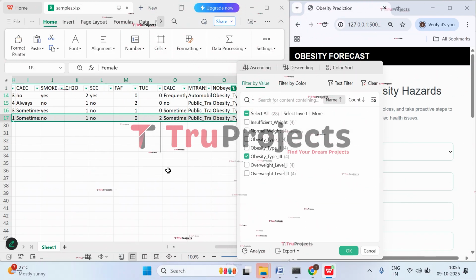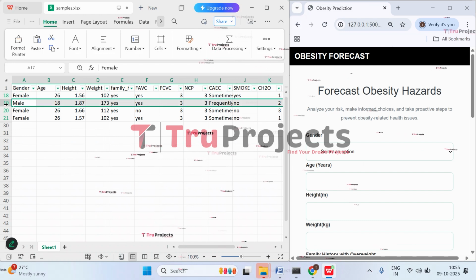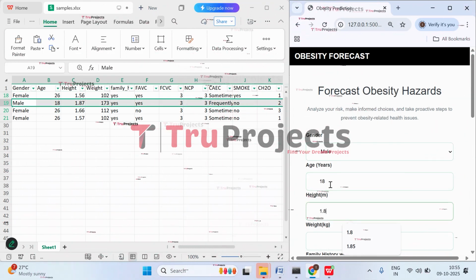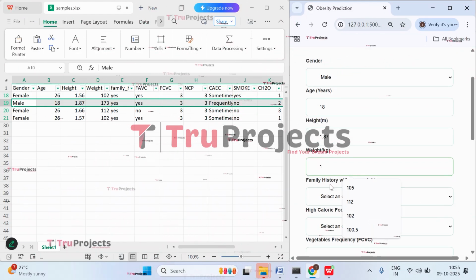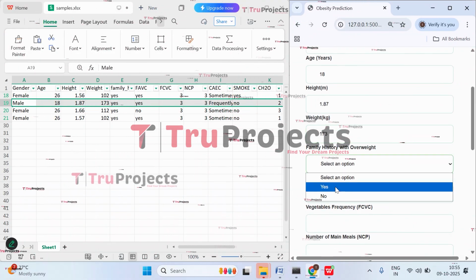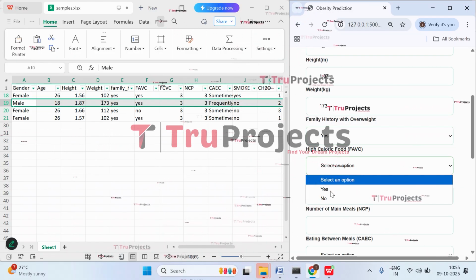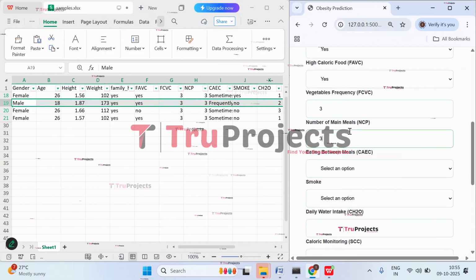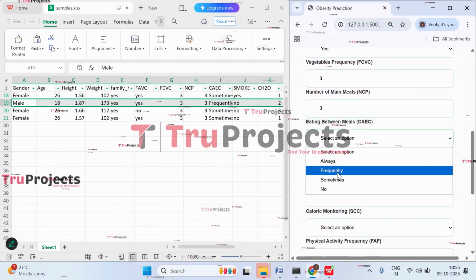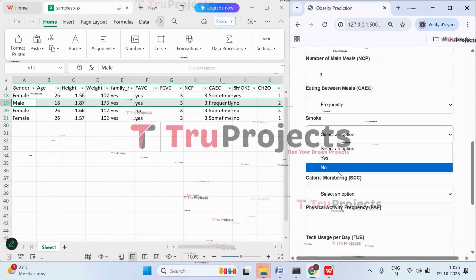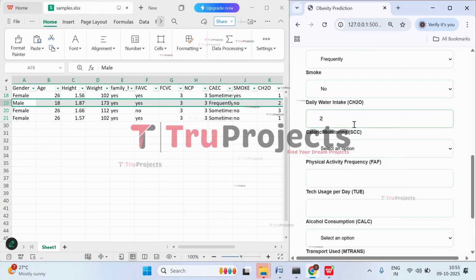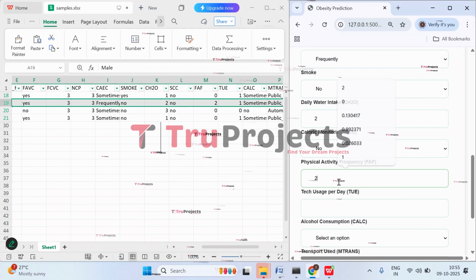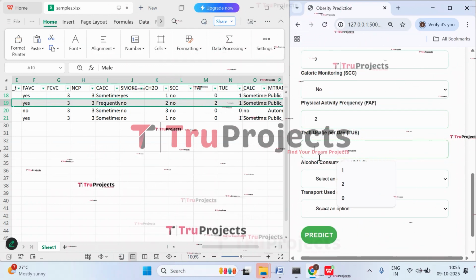Click on OK. And let's check this case where gender is male, age is 18 years, height is 1.87, and weight is 173. Family history of overweight is yes, and high calorie food intake is yes. Vegetable frequency is 3, number of meals is 3. Eating between meals is frequently. Smoking is no. And CH2O, that is consumption of water, is 2 liters. Calorie monitoring is no. 2 is physical activity. The usage of tech is 1.